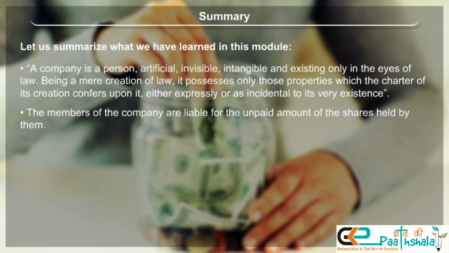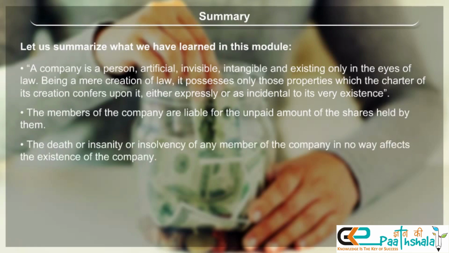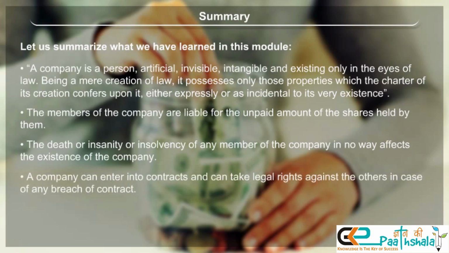The members of the company are liable for the unpaid amount of the shares held by them. The death, insanity or insolvency of any member of the company in no way affects the existence of the company. A company can enter into contracts and can take legal action against others in case of any breach of contract.